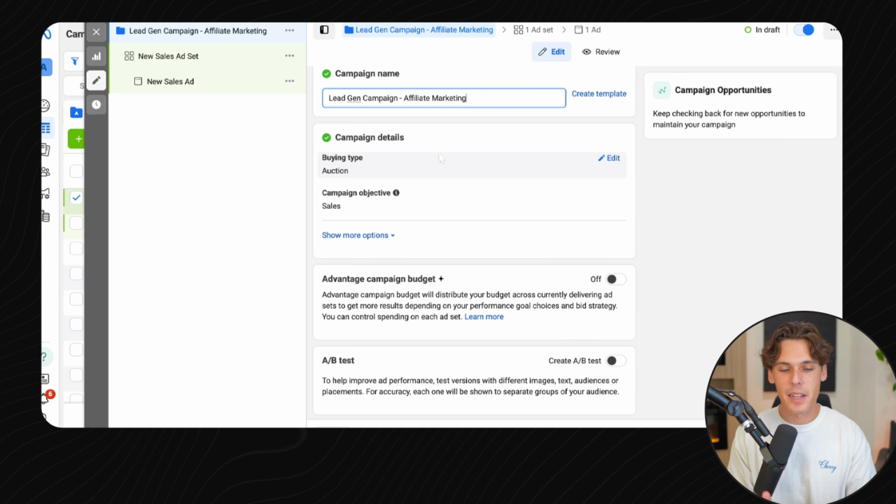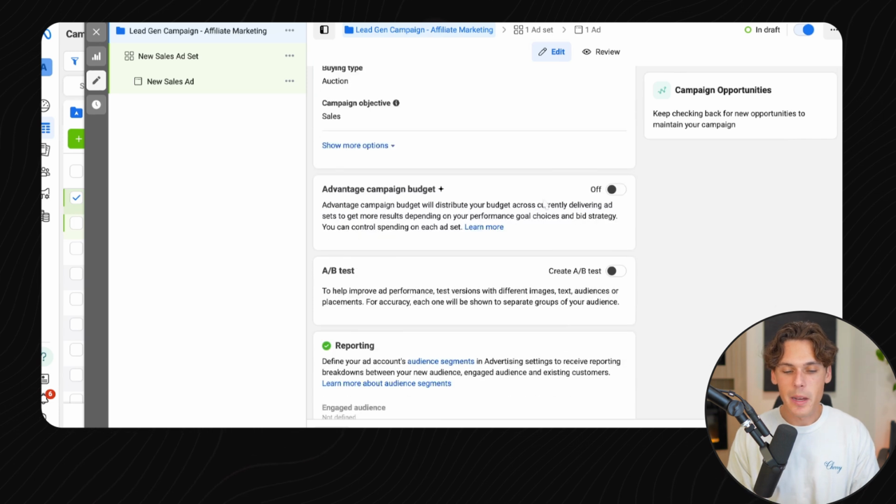So scrolling down to campaign details, we're going to leave buying type as auction and sales as the campaign objective. We don't need to change anything here. Moving down below this is the advanced campaign budget. How this works is, if you turn it on and set the budget to $100 at the campaign level, it'll take the $100 and distribute it down below to the ad set level and the ad creative. So we'll let Facebook decide where to throw this money.